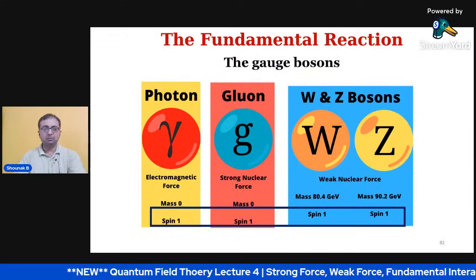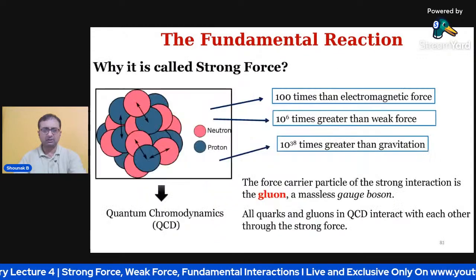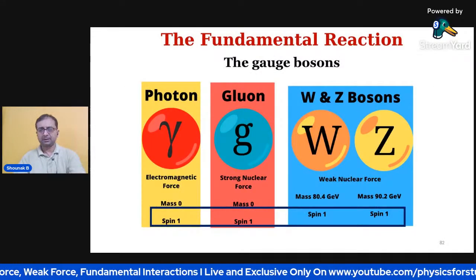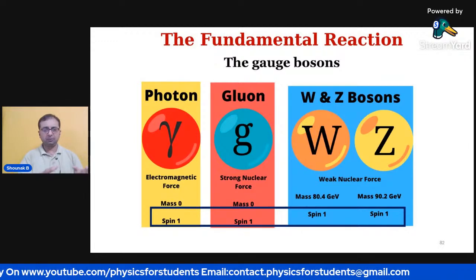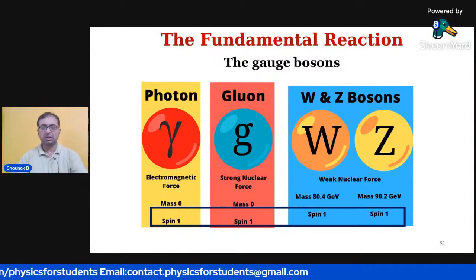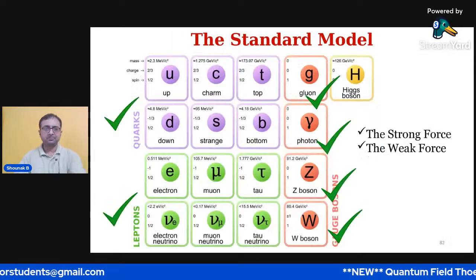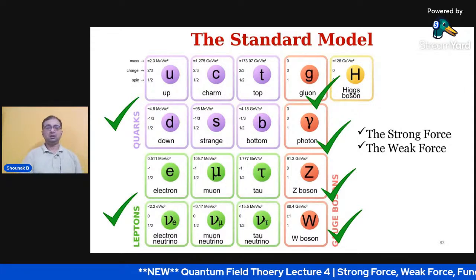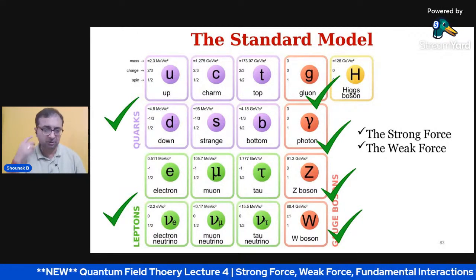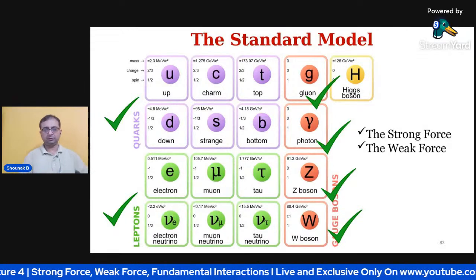Okay, and next I go to this part. I'm so sorry, I think I missed one slide. No, this is fine. So this gives a kind of summary. The photon has mass 0, then we have gluons, which carry the strong nuclear force. Then we have W and Z bosons, which are spin 1 particles. Now you can see that we have explained the standard model: the quarks, the leptons, the photons, the Z bosons, gluons, and so on, and the decay bosons. So strong and weak force together.